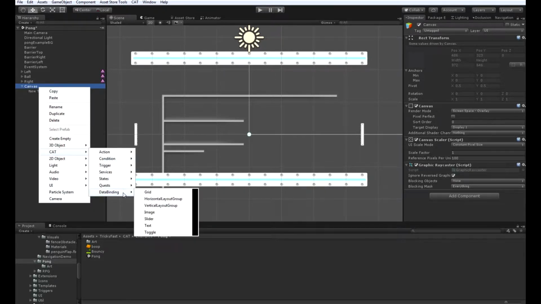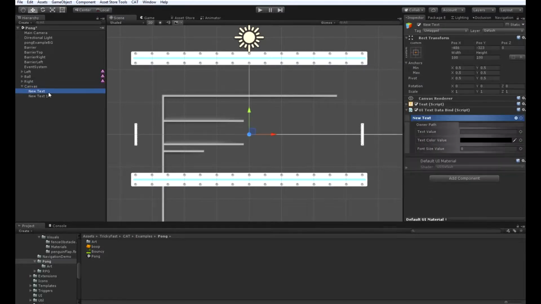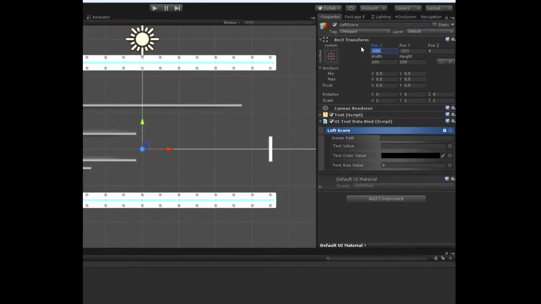There's one. There's two. We'll call one of them left score and the other one right score. Let's put them in the right spots.